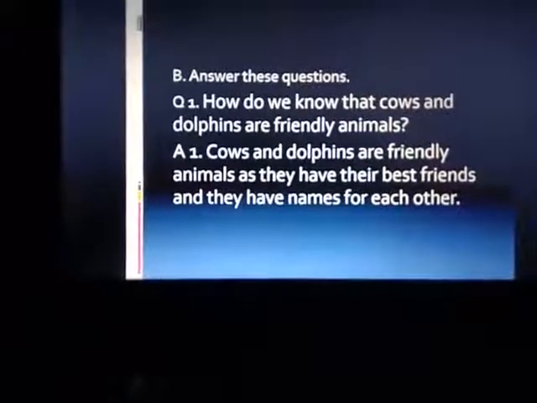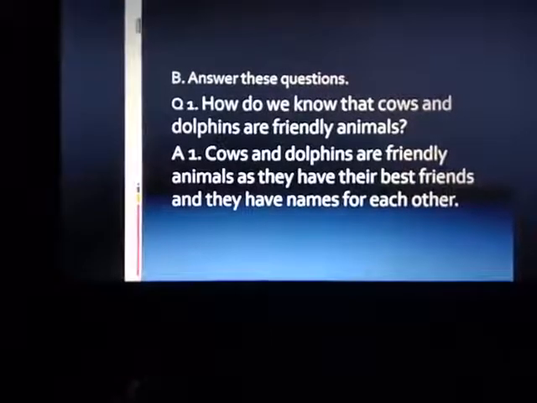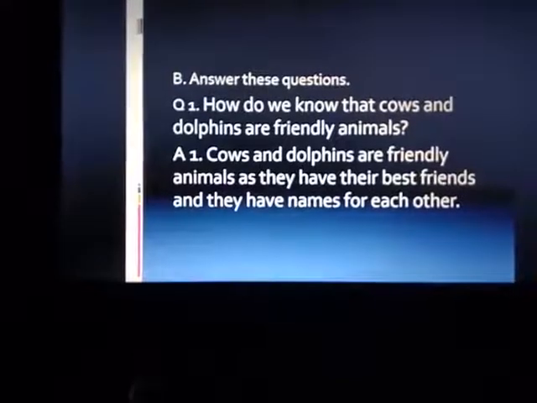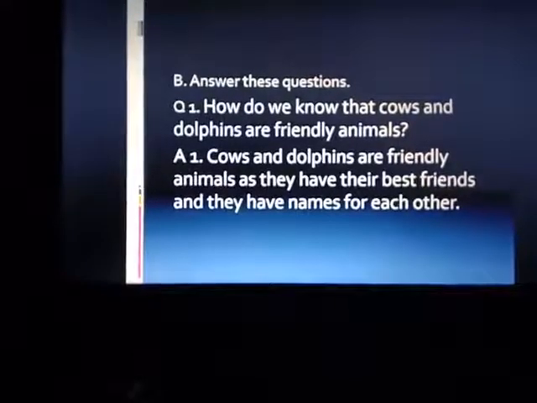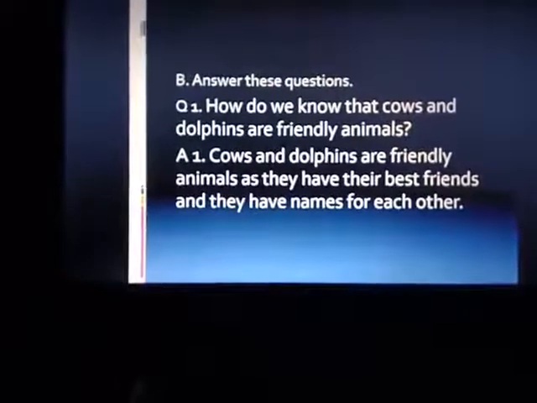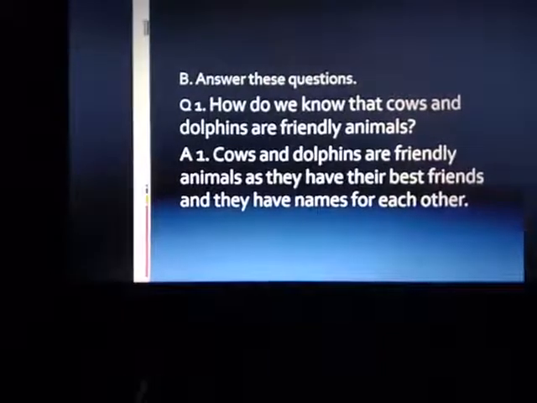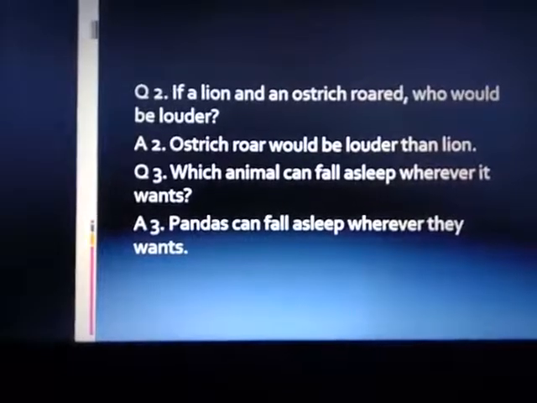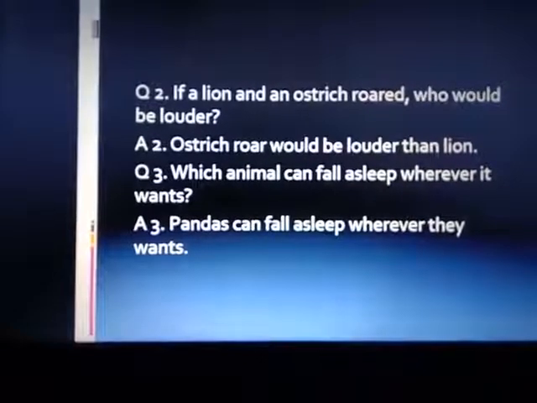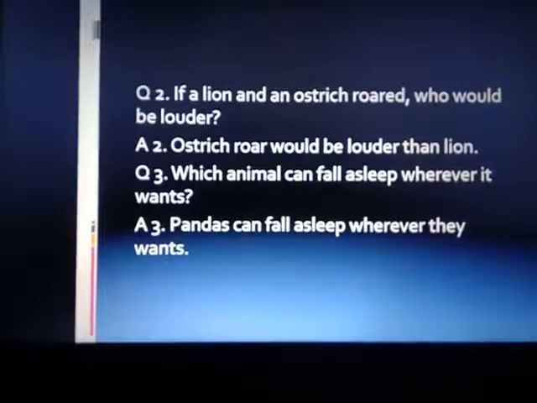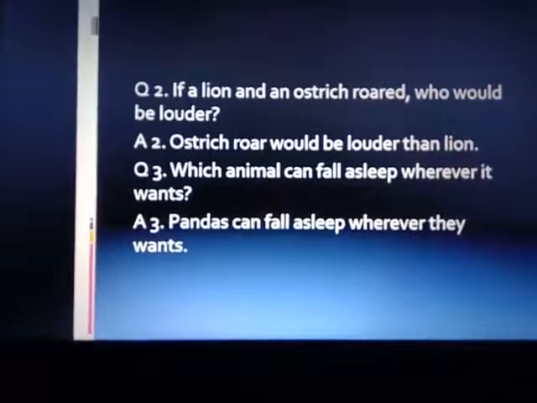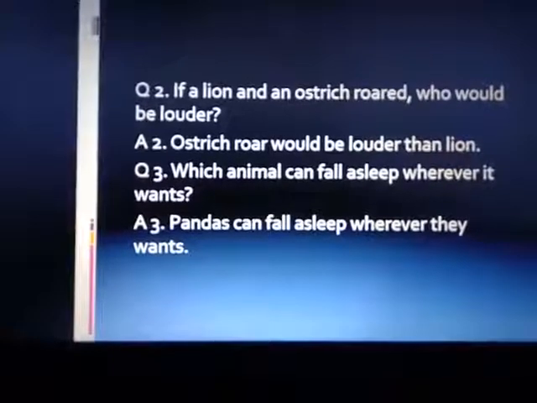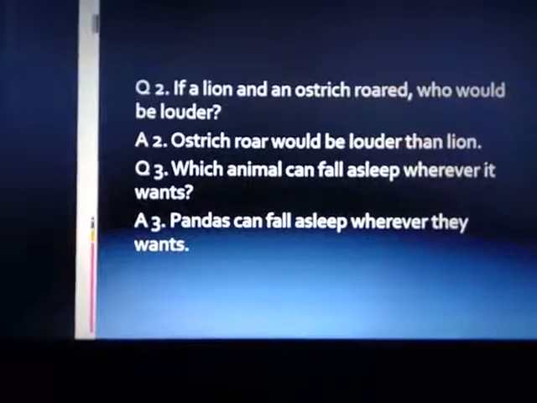We answer these questions. First, how do we know that cows and dolphins are friendly animals? Cows and dolphins are friendly animals as they have their best friends and they have names for each other. Second, if a lion and an ostrich roared, who would be louder? Ostrich roar would be louder than lion. Third, which animal can fall asleep wherever it wants? Pandas can fall asleep wherever they want.